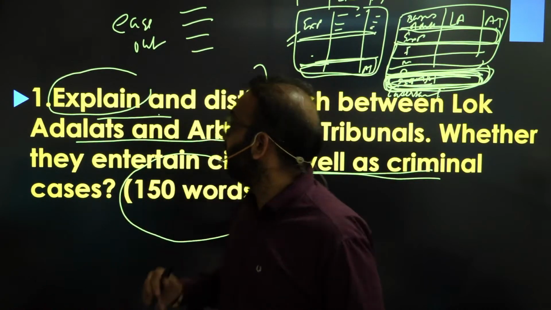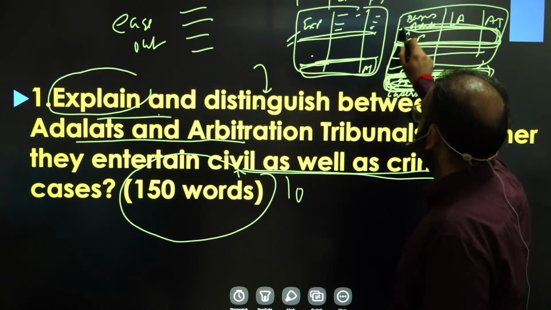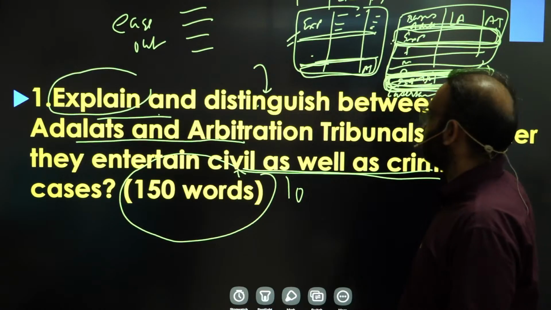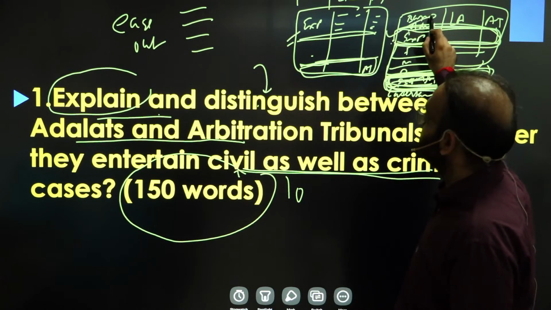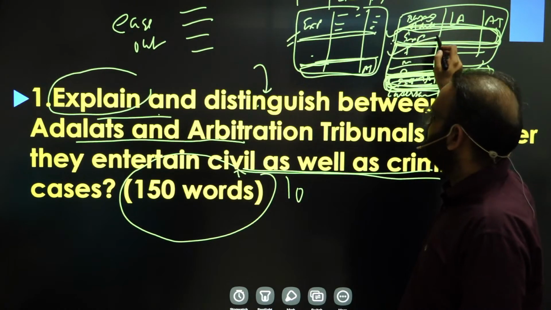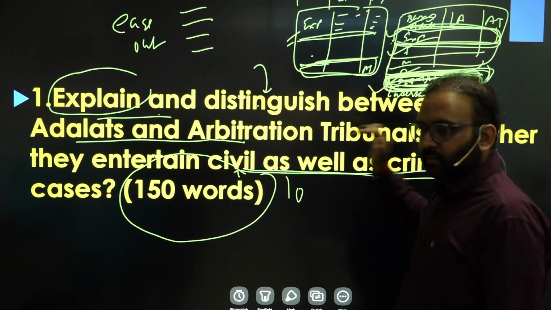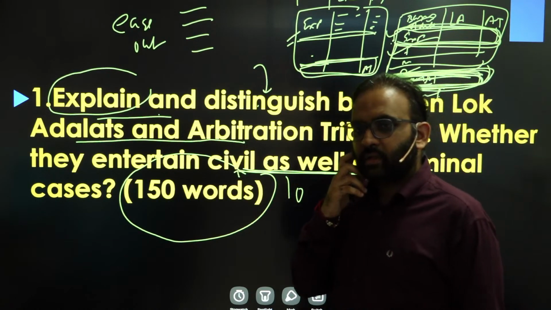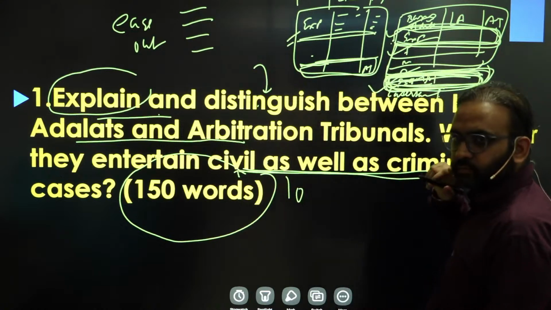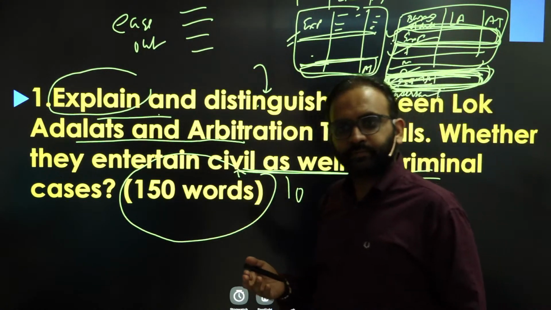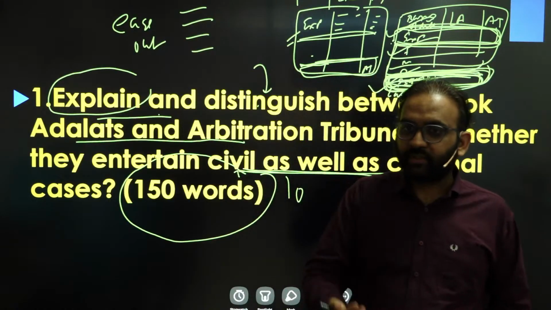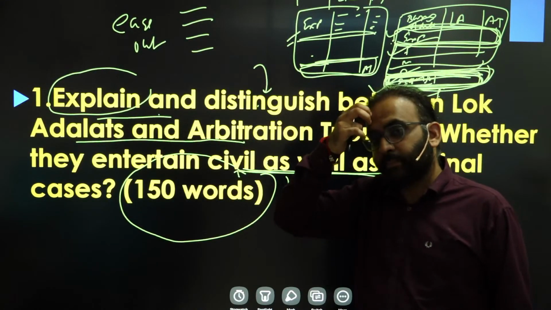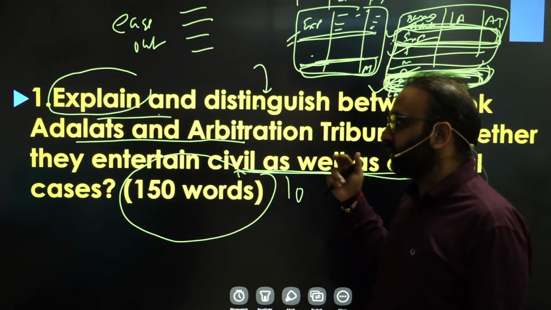You get the point? That's why I'm saying you need to double shade the first row of the table, that's the explanation part, and the last part. The examiner will get a clear idea. Here the explanation section is addressed, here the distinguishment, here the civil and criminal cases. Yes, one column could be of examples also. One row could be of examples. And examples are a must. So examples also should be written in the table itself. No separate space for examples. Right? Then in this answer,